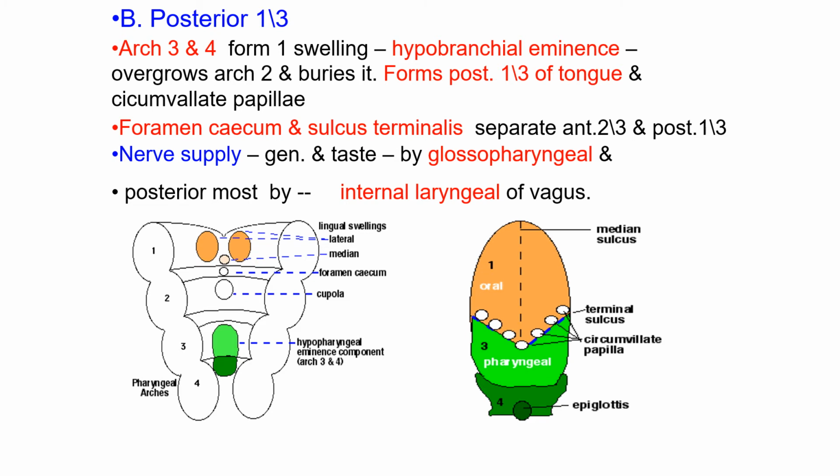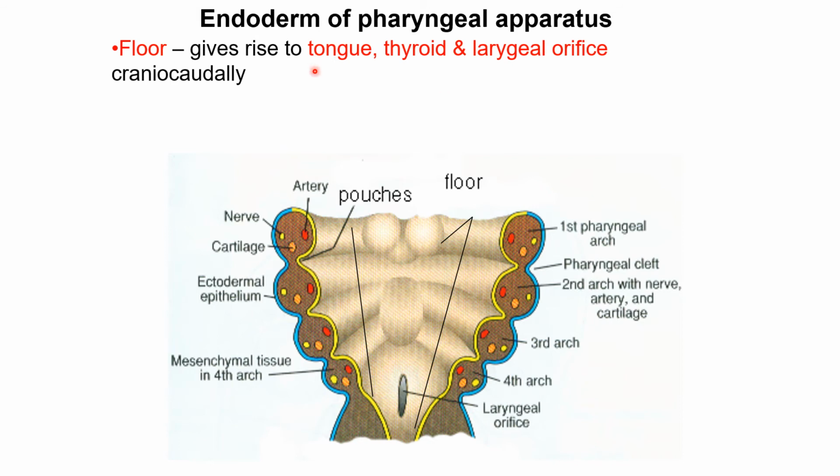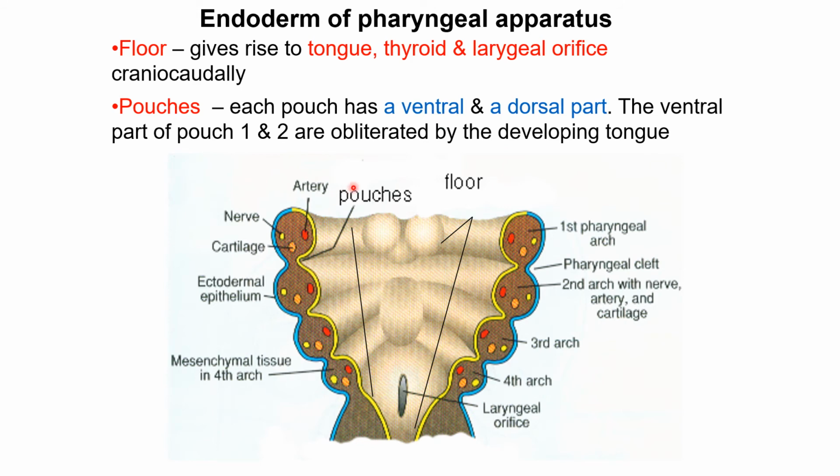So this is the development of the mucous membrane. The endoderm of the floor of the pharyngeal apparatus gives rise to the tongue, thyroid, and laryngeal orifice. So these are the three swellings and the posterior hypobranchial eminence, from which the tongue develops. Behind it is the laryngeal orifice, from which the larynx develops, and in front there is the thyroid diverticulum. Each pouch has a ventral and a dorsal part. This is the ventral part, this is the dorsal part.